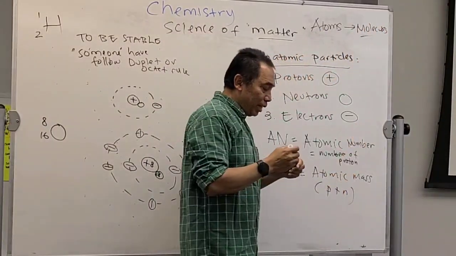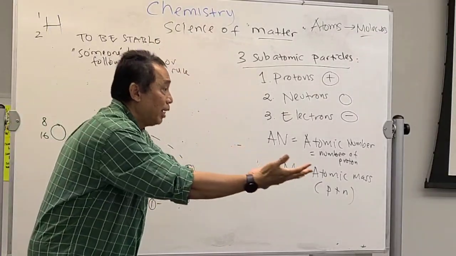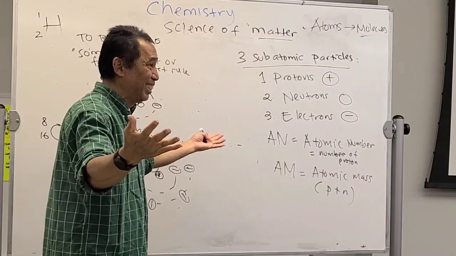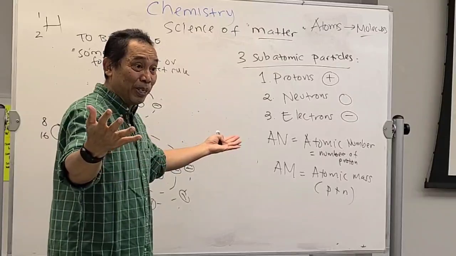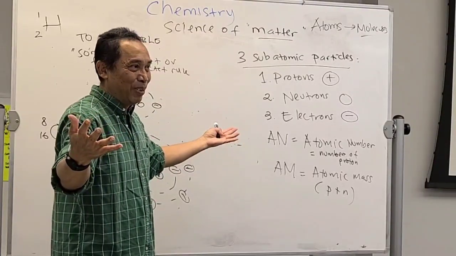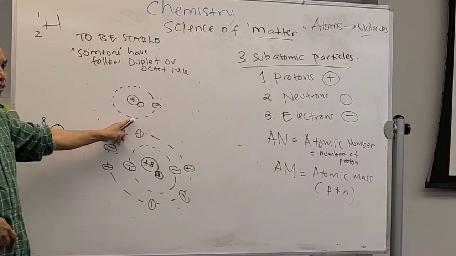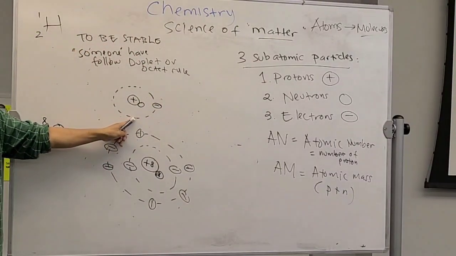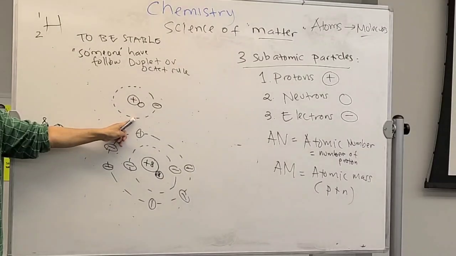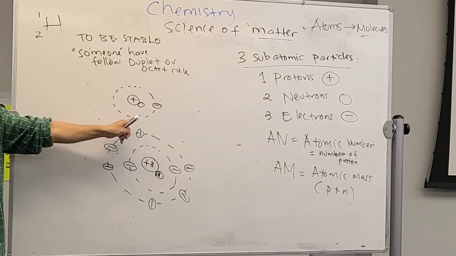So mostly the matter or things that you have in nature are molecules, not atoms, because atoms are non-stable. They don't follow the duplet rule. Look at this one: what does the duplet rule say? 2. It needs one more. So this hydrogen is not stable.